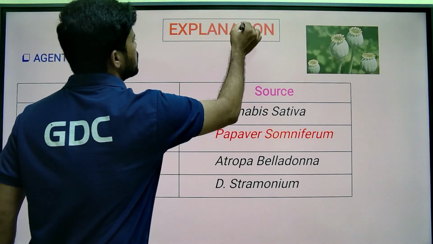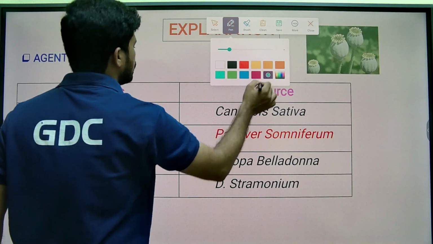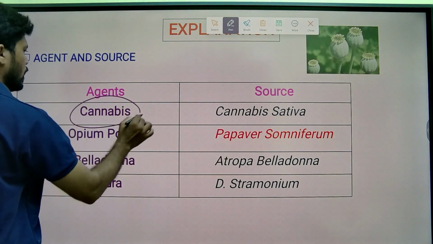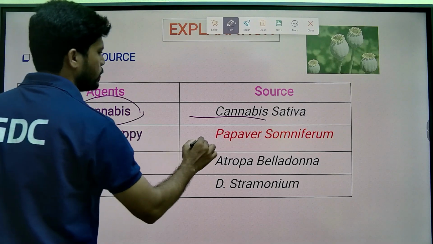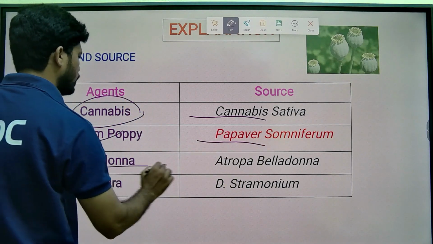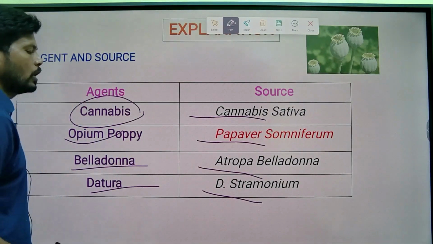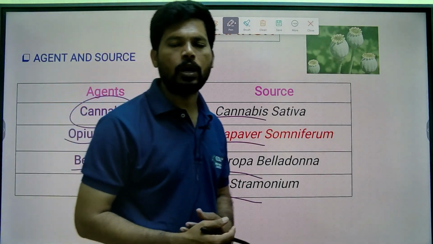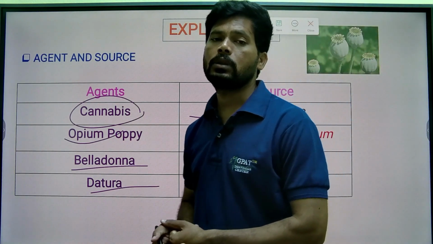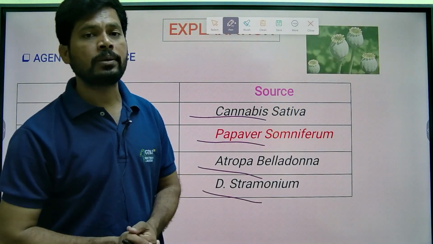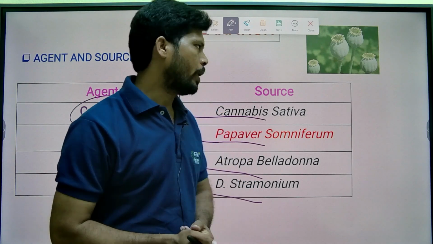So let's see the discussion. It has a little bit of relation to pharmacognosy also. Cannabis is from Cannabis sativa, family Cannabaceae; opium poppy is from Papaver somniferum; belladonna is from Atropa belladonna; and datura is from Datura stramonium. Both Atropa belladonna and Datura stramonium belong to the family Solanaceae, and both contain anisocytic stomata.